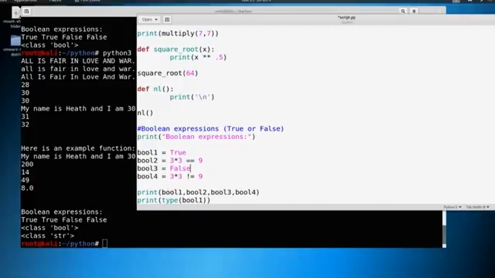So what we're going to do in the next video is we're going to build upon these even more. We're going to take relational operators and these Boolean expressions and kind of combine them and start building upon it. And then once we get this all put together, it'll all start making sense. So for now, all you need to know is when I say Boolean expression, all I'm thinking about is true or false. So we'll build upon that in later videos.